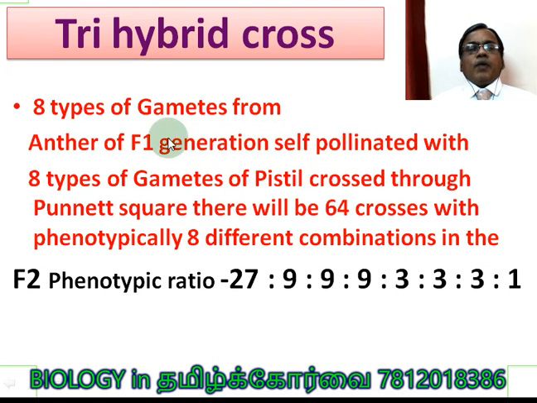8 types of gametes from the anther of the F1 generation, self-pollinated with 8 types of gametes of the pistil, crossed through a Punnett square. There will be 64 crosses, students, right? With phenotypically 8 different combinations. You see 1, 2, 3, 4, 5, 6, 7, 8. 8 different combinations in the ratio of 27 is to 9 is to 9 is to 9 is to 3 is to 3 is to 3 is to 1. So this is the trihybrid cross phenotypic ratio.